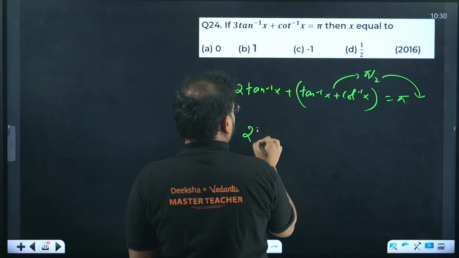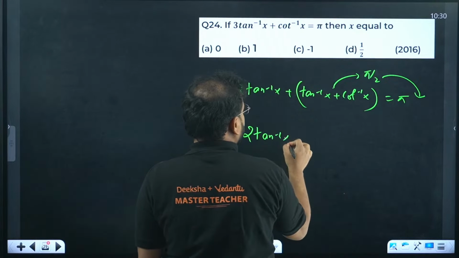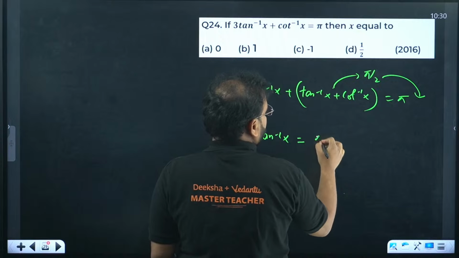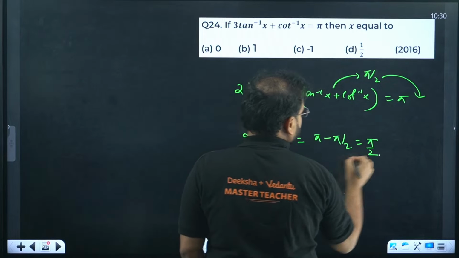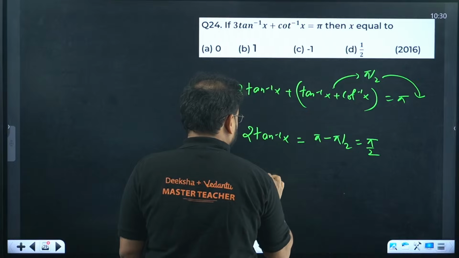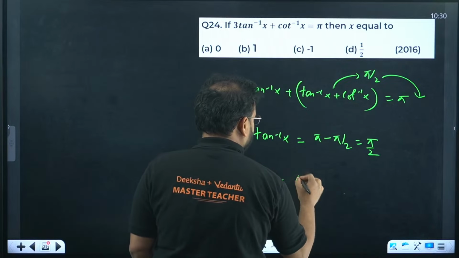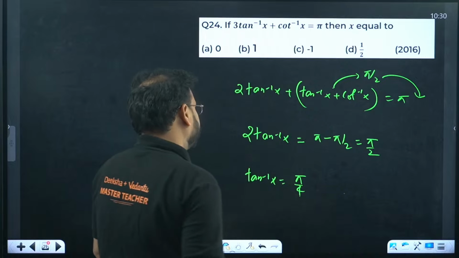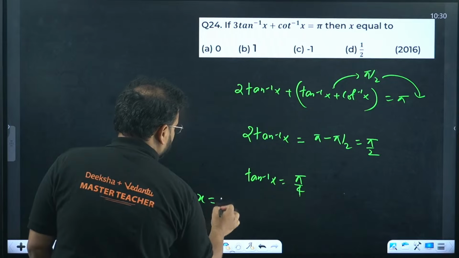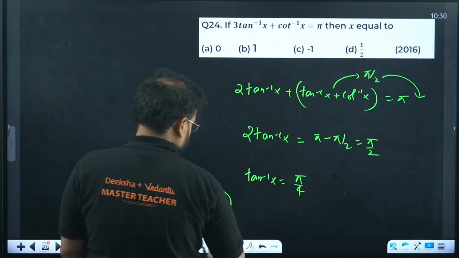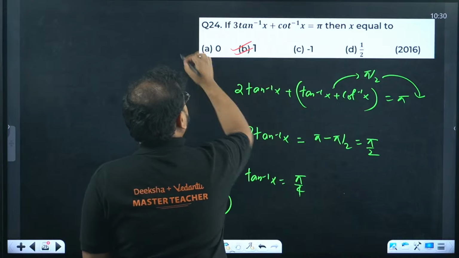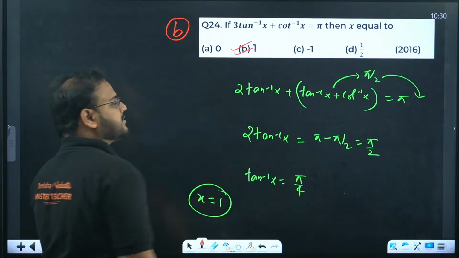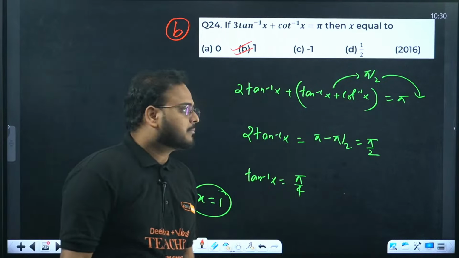So we have 2 tan inverse of x equals pi minus pi by 2, and that's simply pi by 2. So we get here tan inverse of x as pi by 4. We know that very well. x has to be 1. 24 is B, 1. Okay?